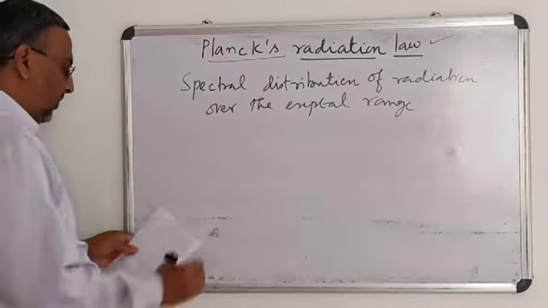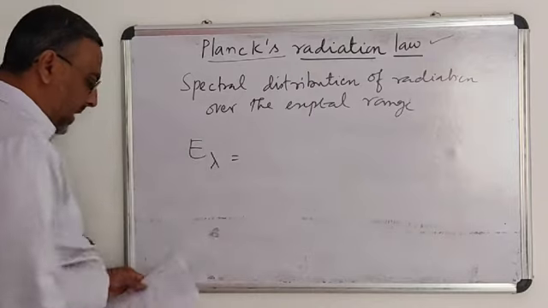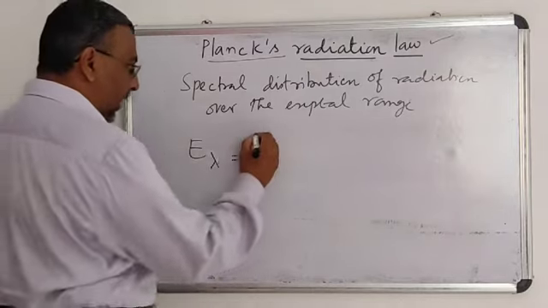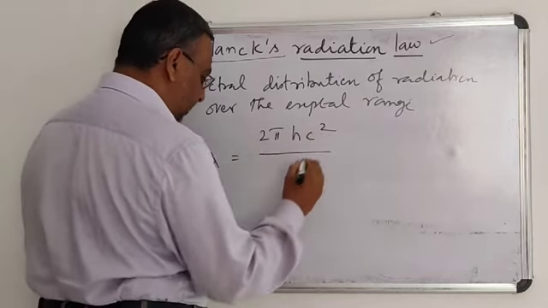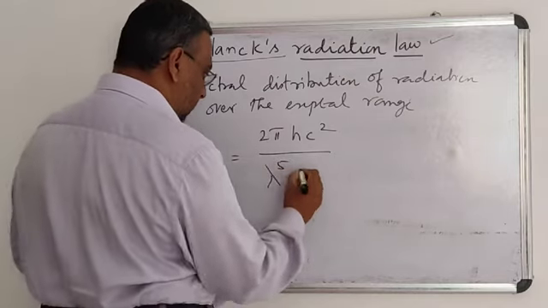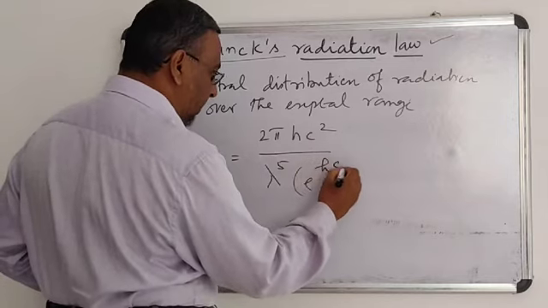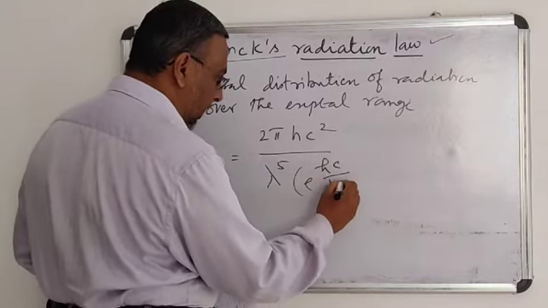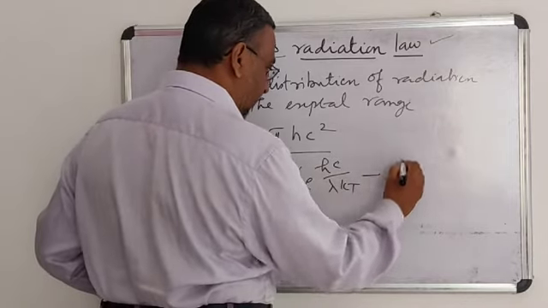According to this law, the intensity of black body radiation is given by 2 pi h c square divided by lambda power 5 times e power h c divided by lambda k T, minus 1.